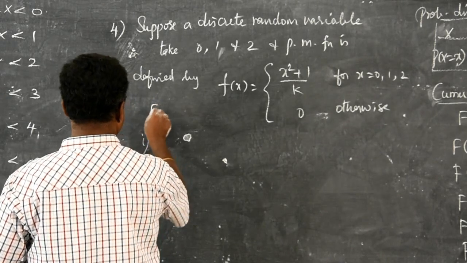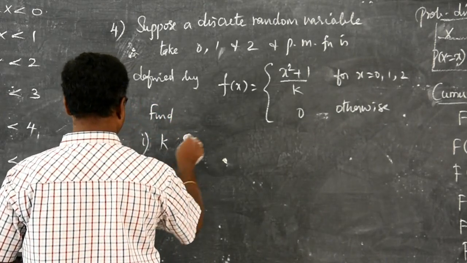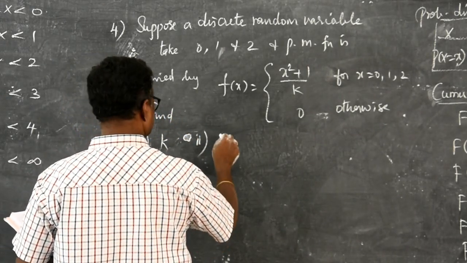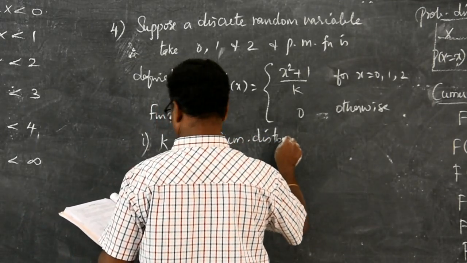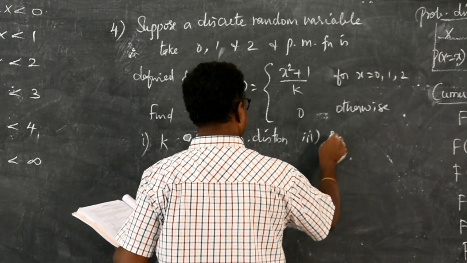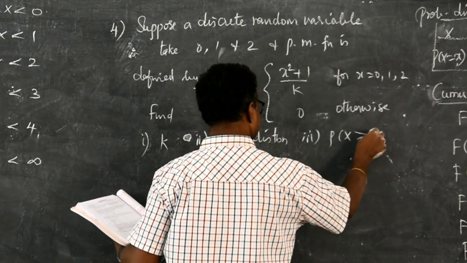Find, first question, k; second question, the cumulative distribution; and the third question, P of x greater than or equal to 1.